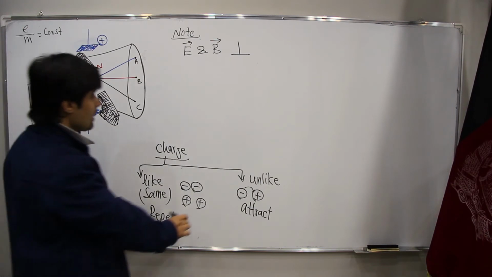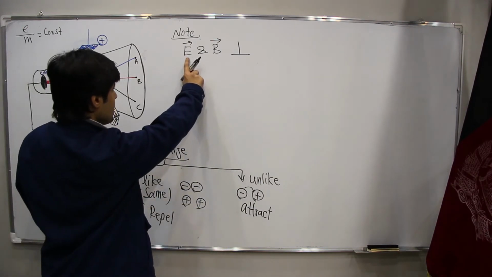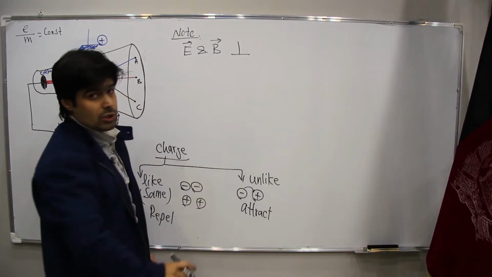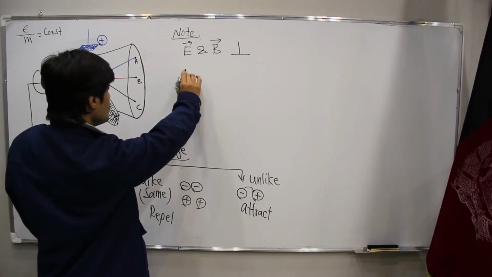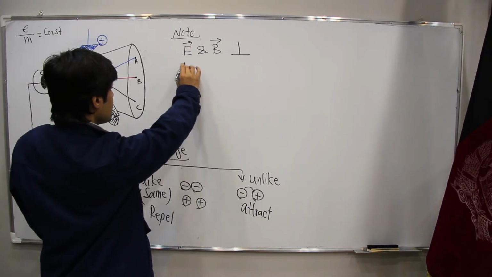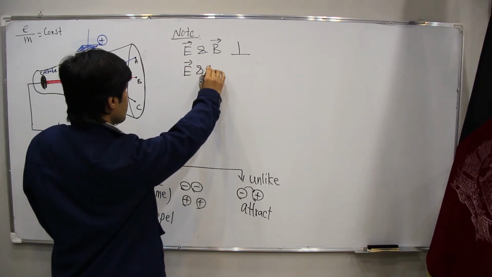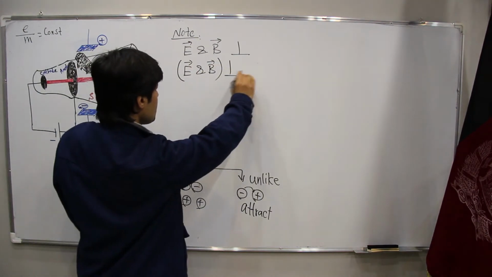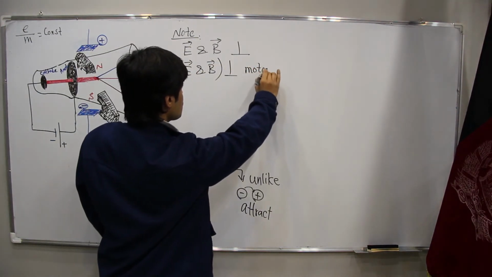It means the electric field and magnetic field, which are perpendicular to each other, are both perpendicular to the motion of the electron also.